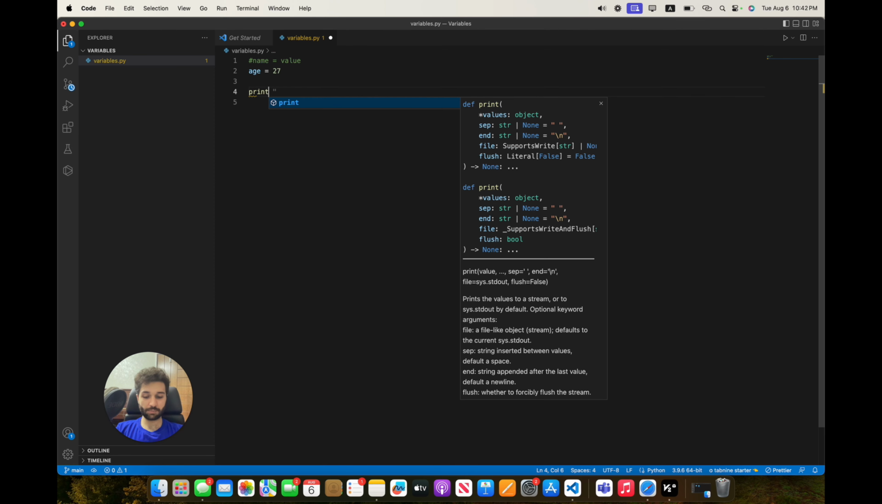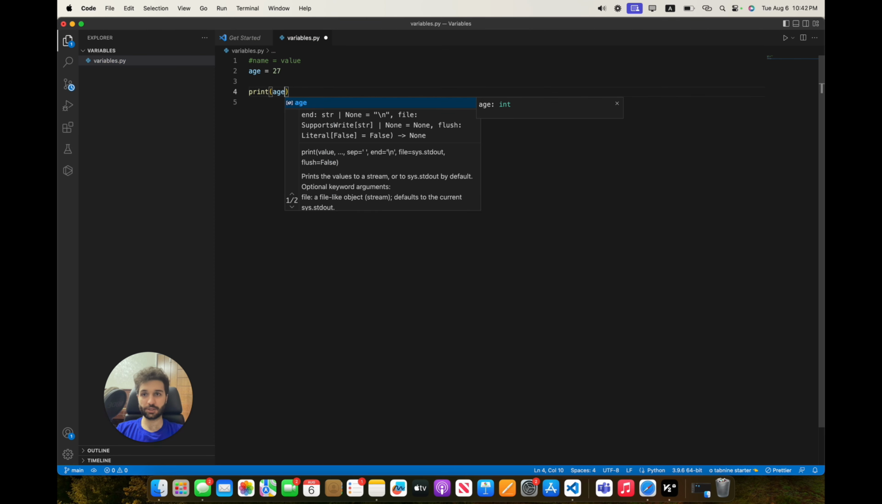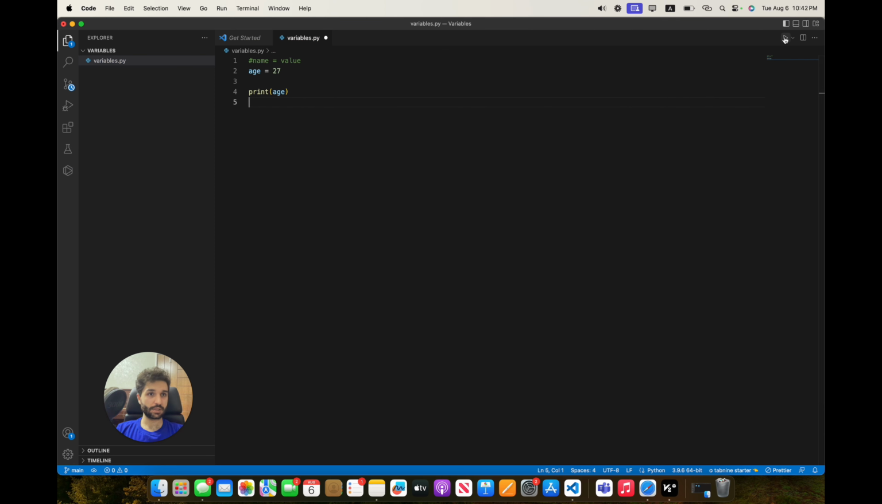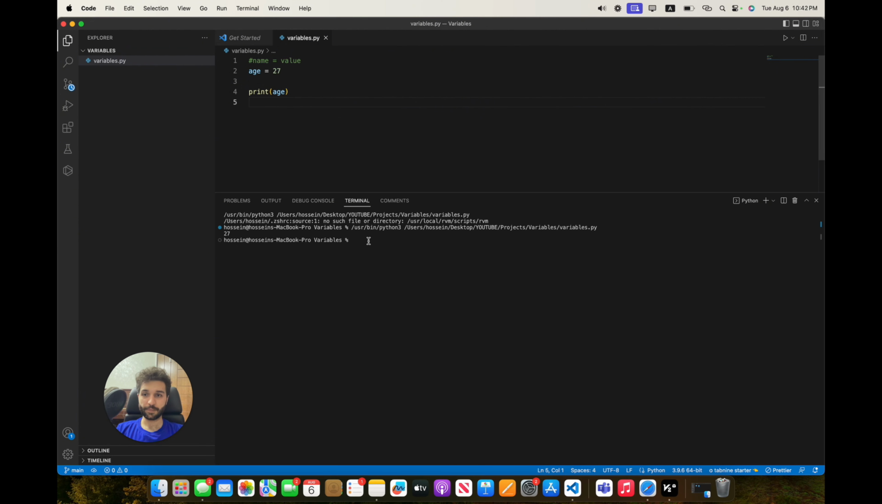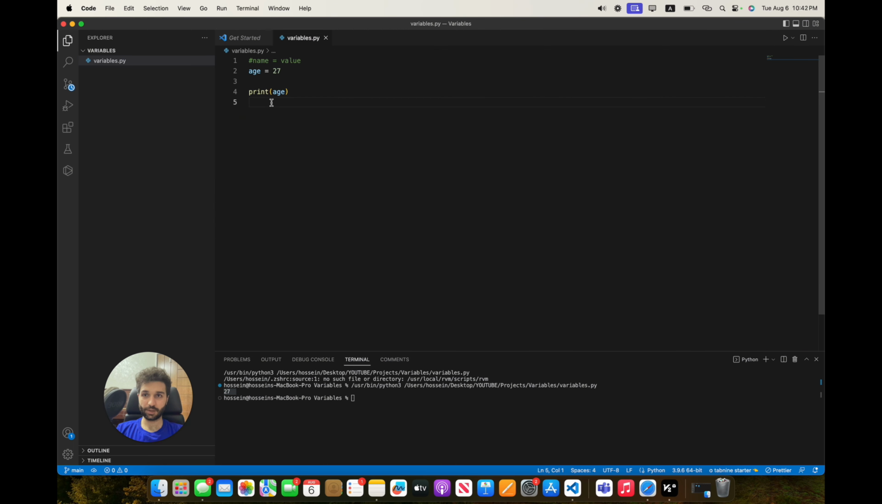So let's print out this variable here. As you can see, as soon as I tap this button, it shows the 27 for us here. Okay, let's define another variable. Age equal to 29. It's returning an error. What is that?